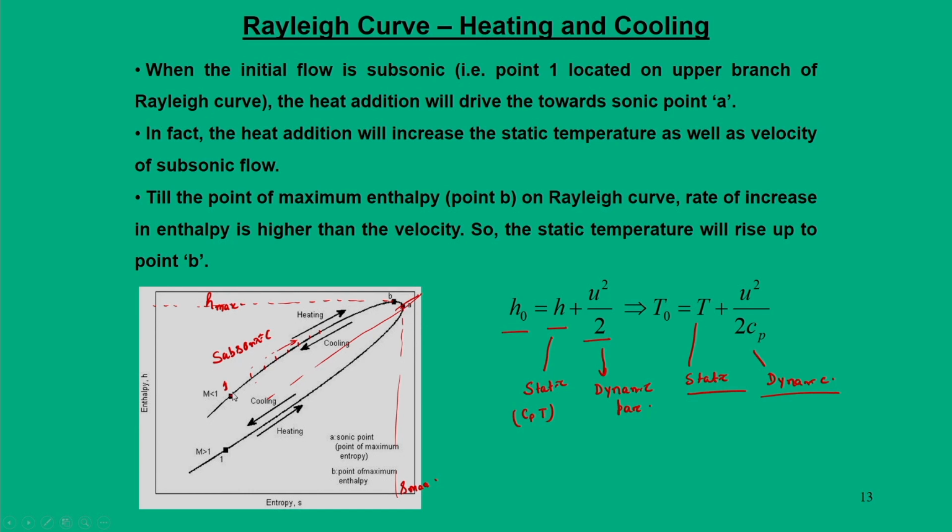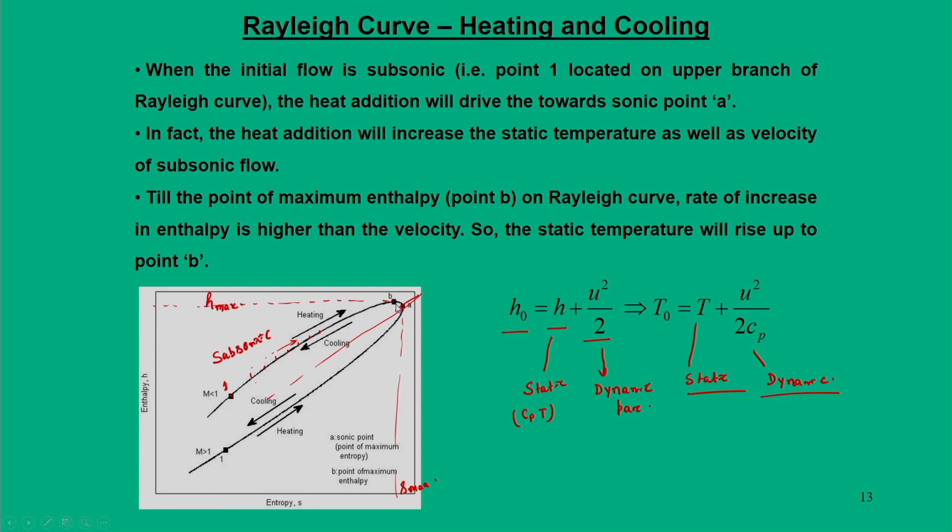Now, between the points 1 and B, the static temperature increases at a much faster rate. So, heat addition will drive the static temperature to rise mostly in the first part.